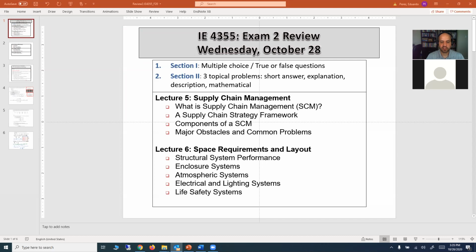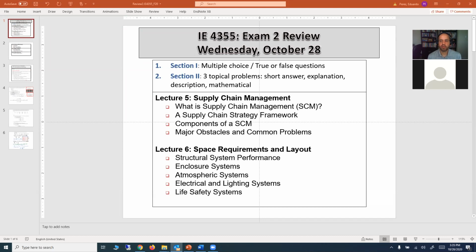Then in terms of lecture 6, here is where we start looking at the design of the interior of the facility in terms of the personnel requirements. In lecture 6, we discussed space requirements and layout, things such as structural system performance, enclosure systems, atmospheric systems, electrical and lighting systems, and then life safety systems.